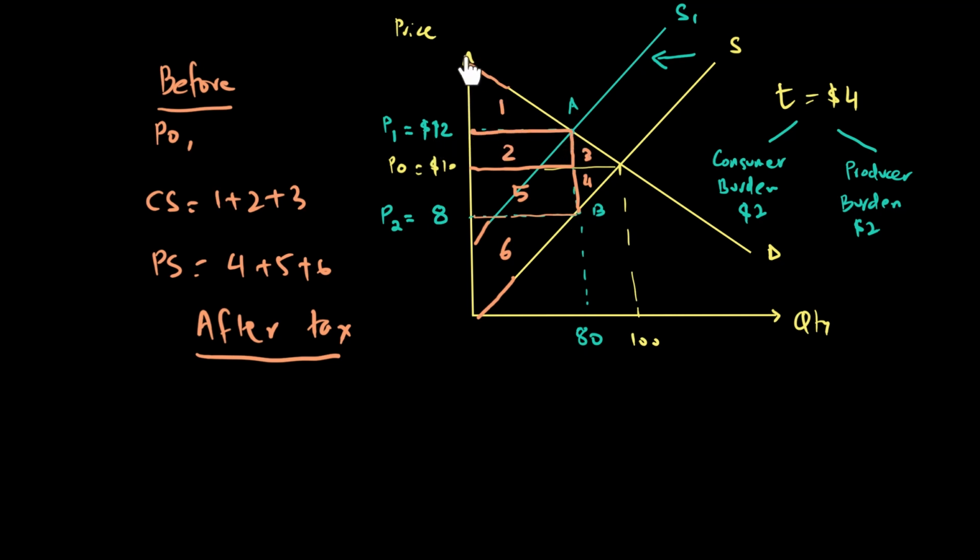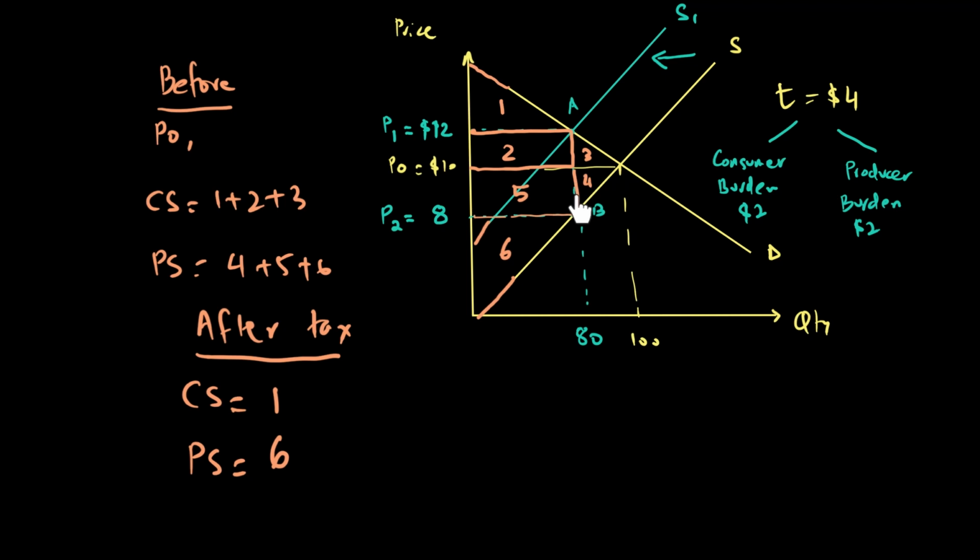So consumer surplus is only this area 1. My consumer surplus will fall to area 1. So clearly consumers are worse off. Producer surplus, on the other hand: if the price was $12, producers are only getting $8, because 4 is going to the government. So producers are left with 8. This is the price P2 which they are getting, and this is the supply curve for them. So area 6 will be the producer surplus, which means we're left with areas 2, 5 and 3, 4.